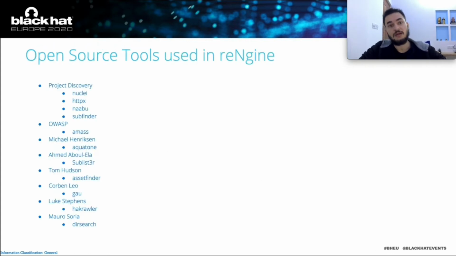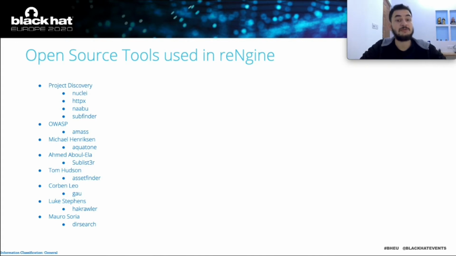So what are the tools that we use in reNgine to make it possible for us to do the subdomain discovery, banner grabbing, technology detection, much more, right? Let's talk about them. And to be very honest, reNgine is just a UI wrapper over these tools. The actual results are provided by these tools, and what reNgine does is just to correlate them. So massive thanks to the creators of these tools. We have been using them, and we may also add a few tools in the future. But as of now, these are the tools that we use.